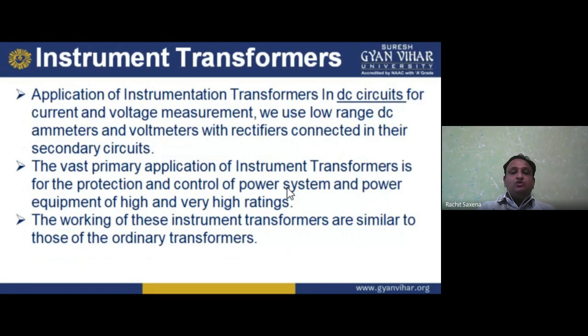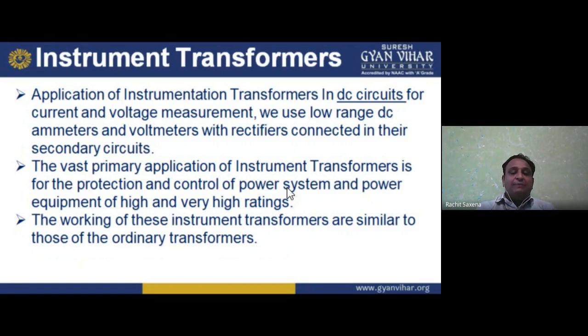Now, application of instrument transformers in DC circuits for current and voltage measurement. If I'm talking about AC, we have it directly, but in DC we need a rectifier system, because a transformer always works on AC, not on DC. So in a DC circuit for current and voltage measurement, we use low range DC ammeters and voltmeters with rectifiers connected in their secondary circuit.